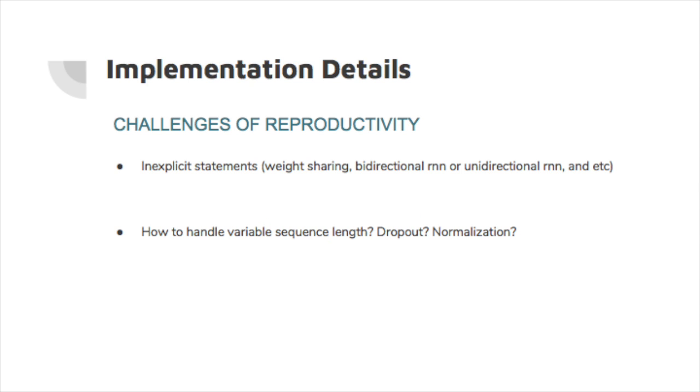Turning to the next page, we talk about the challenges of reproducibility that we were faced with. The first thing is the inexplicit statements, such as weight sharing, or whether they used bidirectional RNN or unidirectional RNN. We all had to guess for ourselves. The paper was also not very clear about how they handled variable length sequences, or how they did dropout or normalization. So these are all challenges.